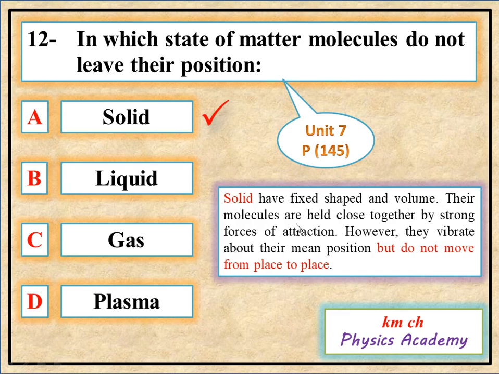Their molecules are held close together by strong forces of attraction. However, they vibrate about their mean position but do not move from place to place. So molecules of solid do not move from place to place. In which state of matter molecules do not leave their position? So our option is A, solids.